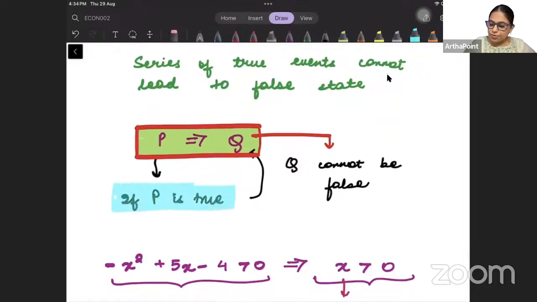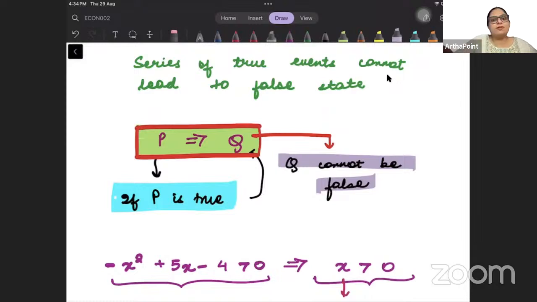We will assume P to be true. We will start by assuming that P is true and we will show that Q cannot be false. We do not have to prove that Q is true. We need to prove that Q cannot be false. When we do something like this, then this is called the method of contradiction.